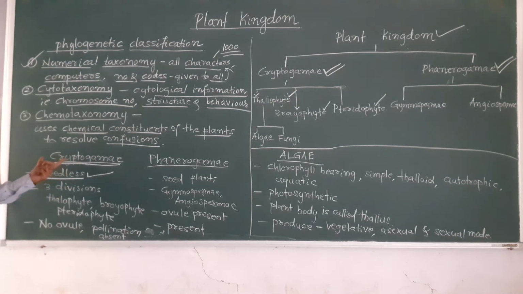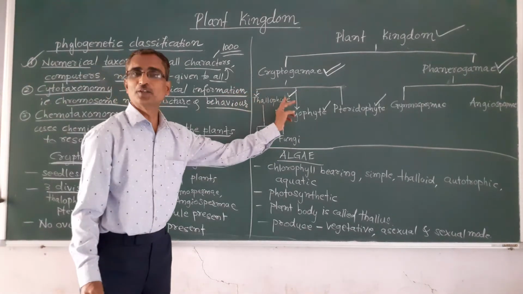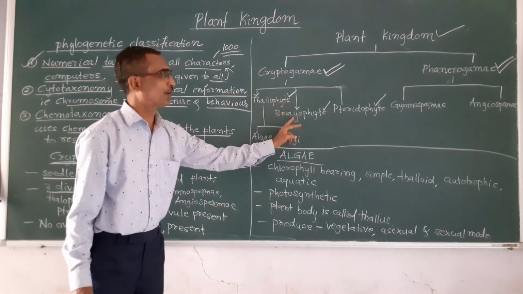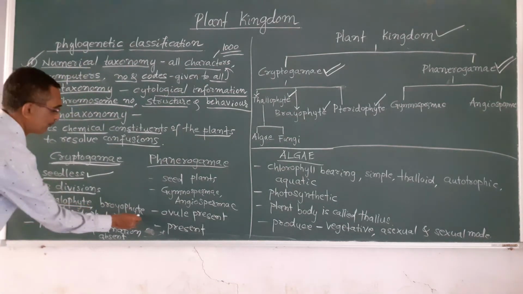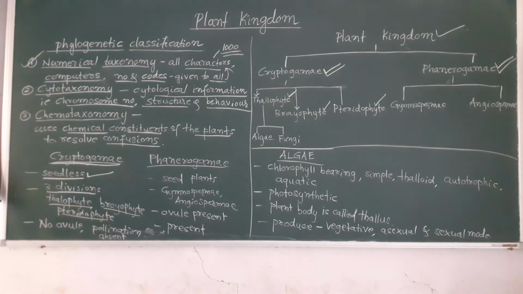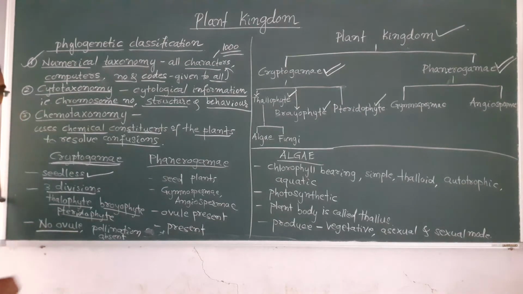Another thing is that cryptogamy has three divisions. I have already told you: thallophyte, bryophyte, and pteridophyte. And another thing, the next character of cryptogamy is no ovule.